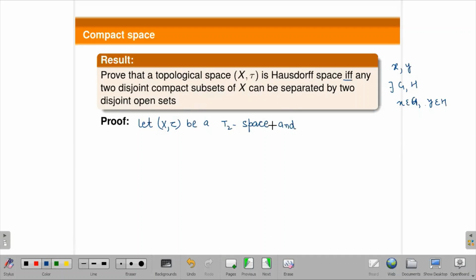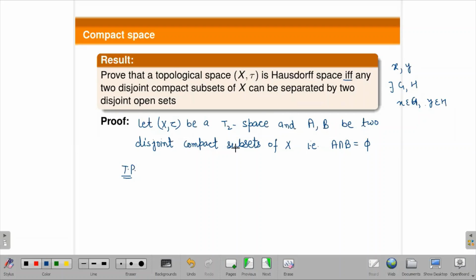So first I am taking a T2 space and two disjoint compact subsets of X, A and B. Means both are compact and they are disjoint. So it means A intersection B is empty, and they are compact also. What do we have to prove?